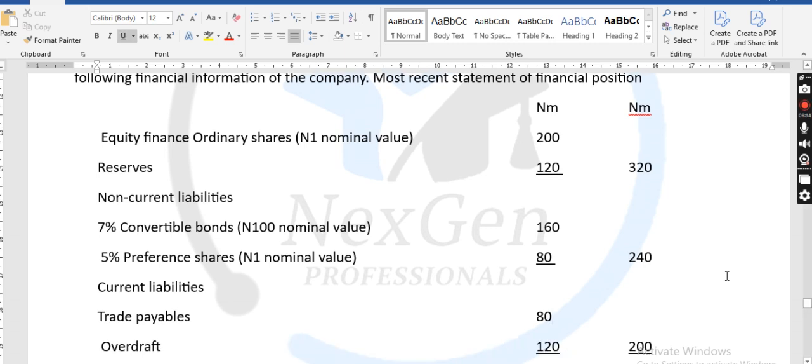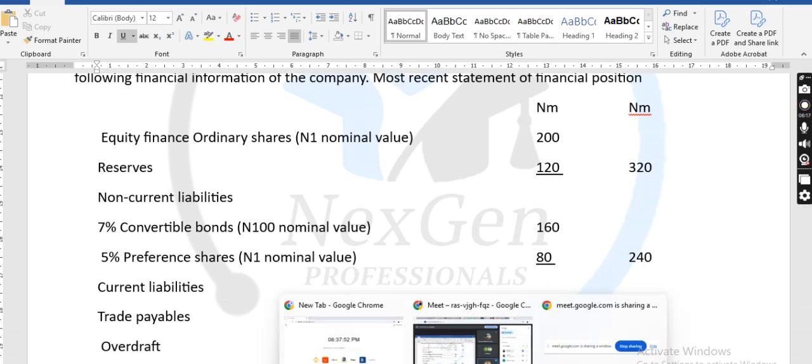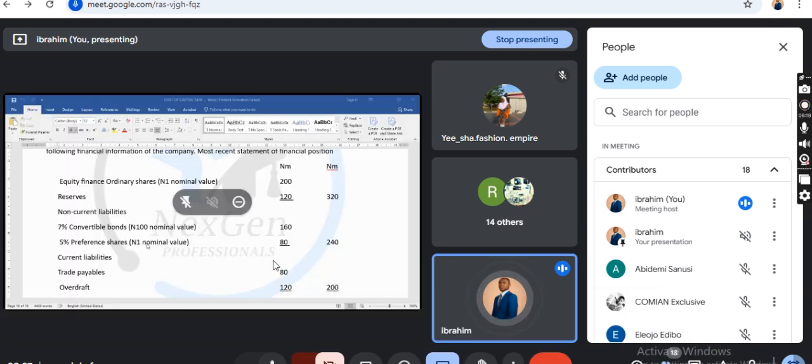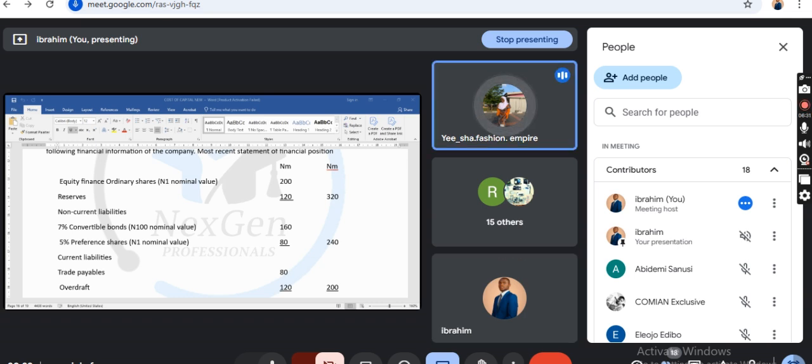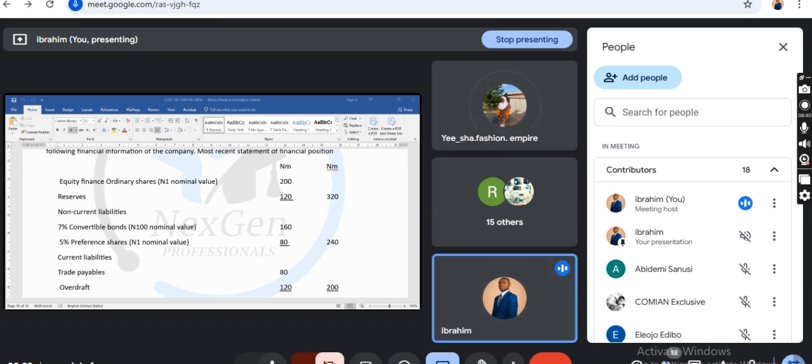Now, class, what are the sources of finance here? You don't need to unmute your mic. Looking at this financial statement, what are the sources of finance? Quickly unmute your mic. Equity, okay, bonds, and okay, preference shares. Okay, that's fine. Well done. So there is equity, convertible bonds, and preference shares, right?